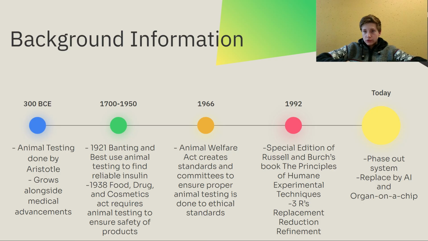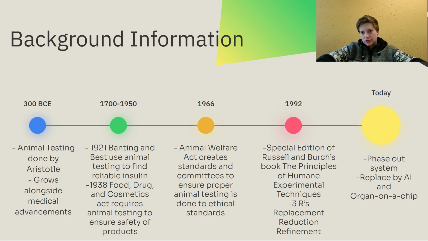The book proposed the three R's, or three key ideas when it comes to animal testing: replacement, finding replacements for animal testing; reduction, reducing the avenues in which we have to use animal testing; and refinement, refining our measures and our ethics and the practices that we use associated with animal testing. Jump forward to today, that book became very heavily the start for the bigger trend we see right now of organizations such as PETA really taking shape and a phase-out system really starting to work and measure towards the abolishment of animal testing.